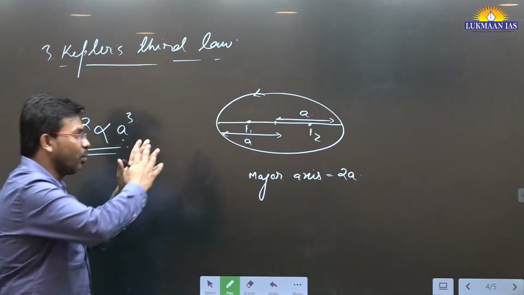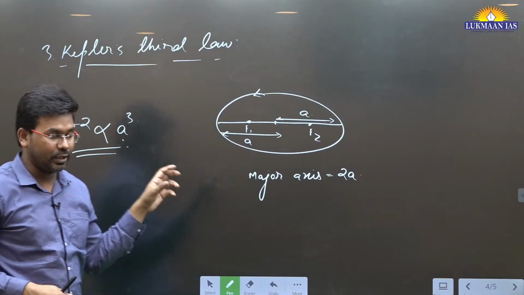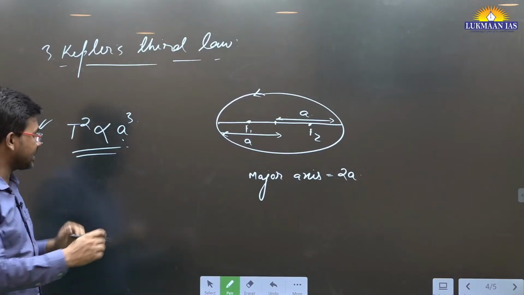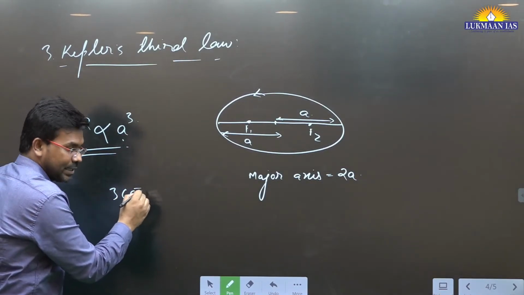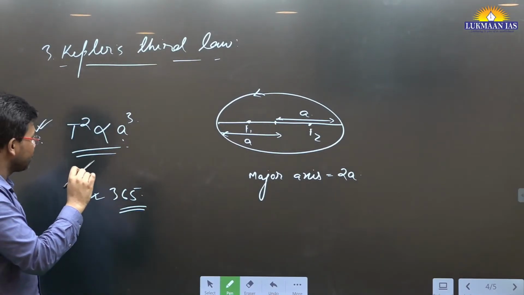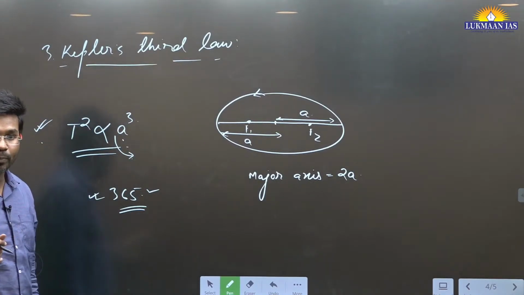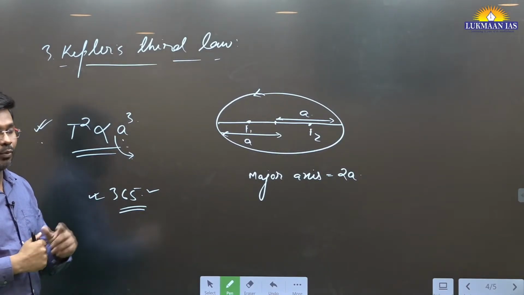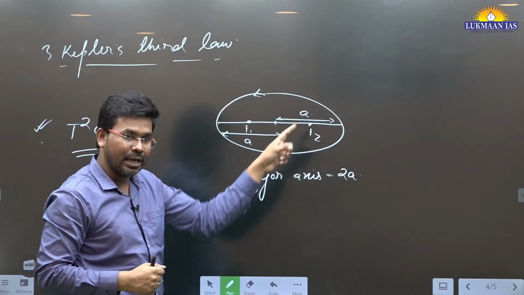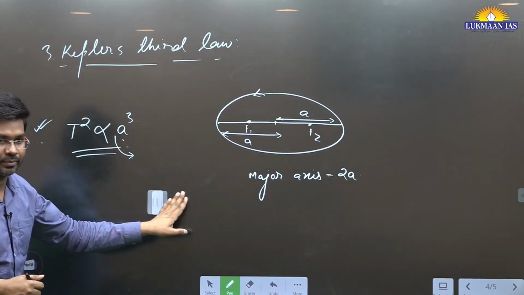It talks about what will be the length of the axis with reference to the time that it takes. So if we know the time period of revolution of a planet, for example for Earth, we know it takes 365 days, let's consider 365 days to travel. Using this equation, if we put in the proportionality constant, we will get to know the length of the semi-major axis. We will know where the semi-major axis is located. That will help us in calculating other parameters of the ellipse of the path that it follows.